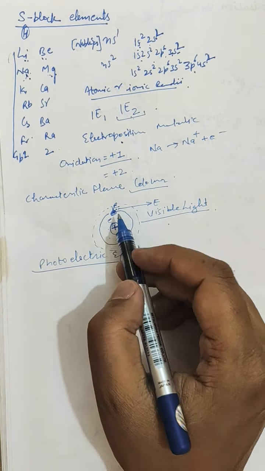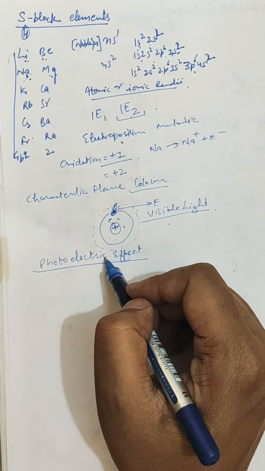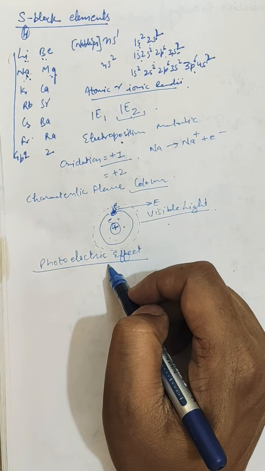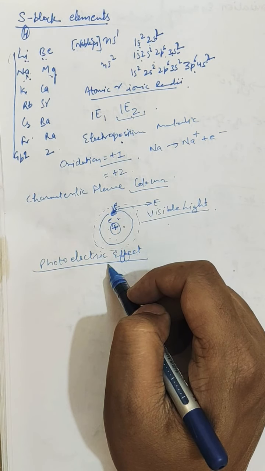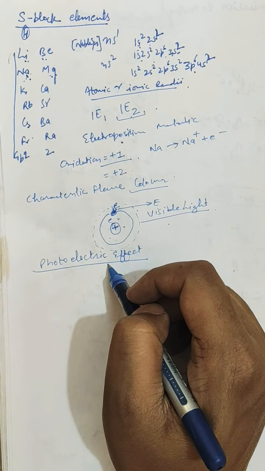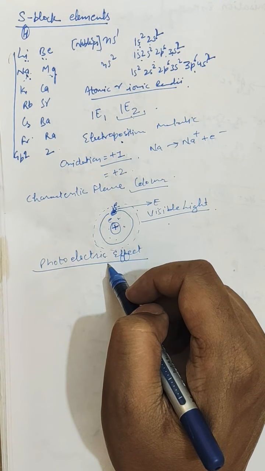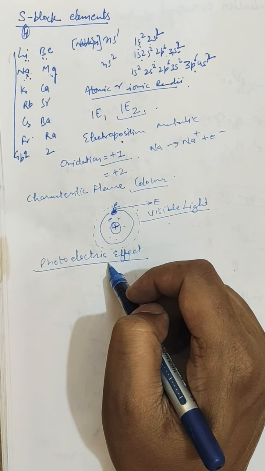So in the case of flame coloration, the electron is not lost, whereas in the photoelectric effect, the electron is ejected from the metal when light of suitable frequency from the electromagnetic radiation falls on the metal. Because of low ionization enthalpies, the electron of an alkali metal can be easily ejected from its surface. Among alkali metals, cesium has the lowest ionization enthalpy and hence it can show the photoelectric effect to the maximum extent. Therefore, alkali metals, especially cesium, are used in photoelectric cells which are sensitive to blue light.